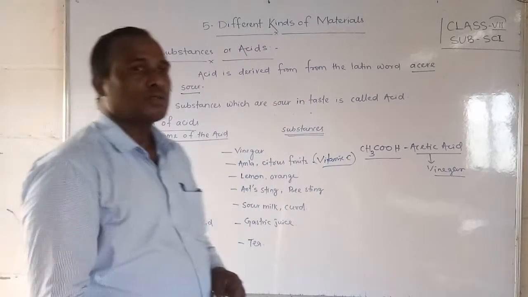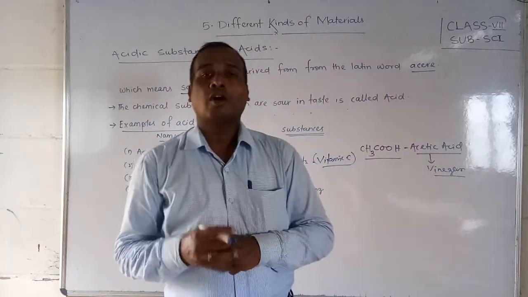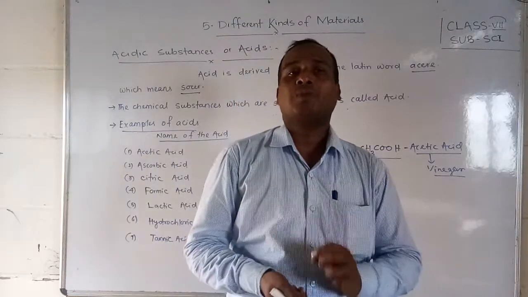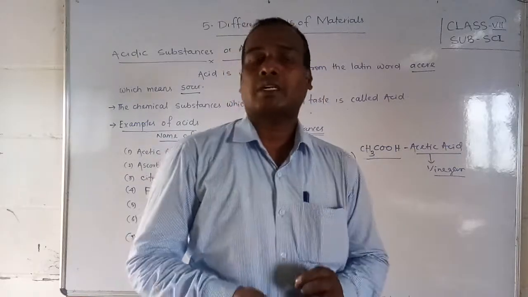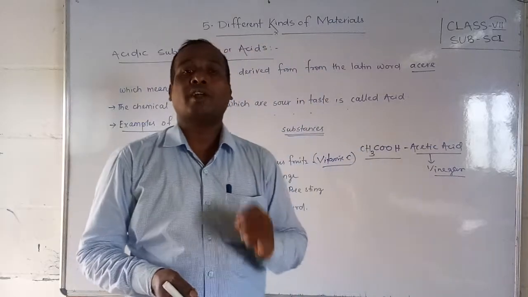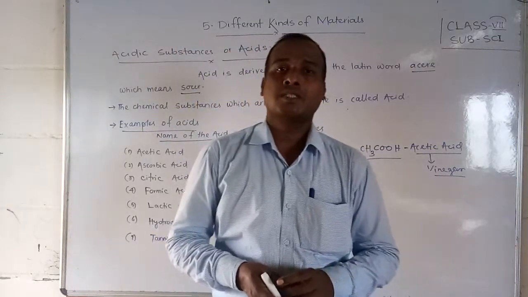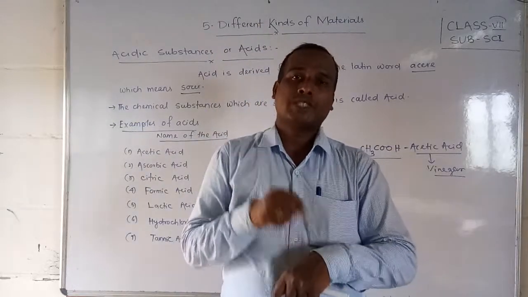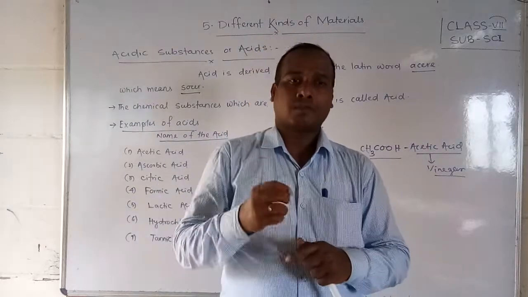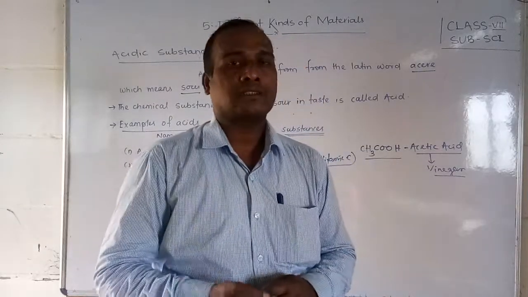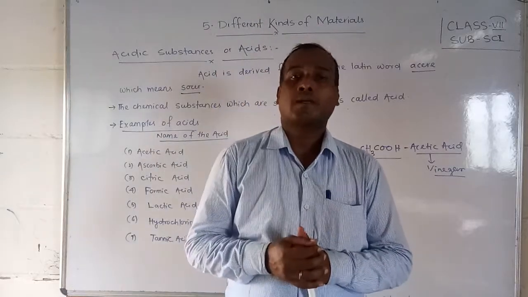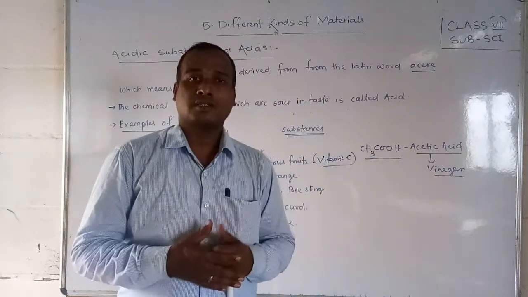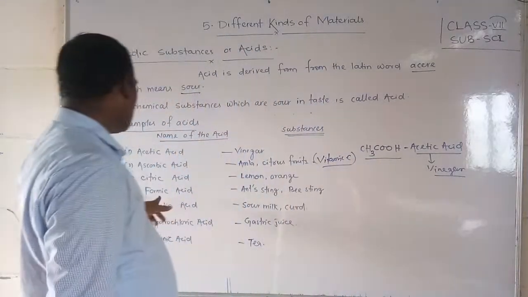Formic acid, what is that, friends? You have seen that whenever an ant or a bee stings your body or skin, it leaves one special type of acid called formic acid. The formic acid gives us a burning sensation on our skin. So when an ant or a bee stings your skin, it leaves some acid, which is called formic acid. Formic acid gives us the burning sensation and pain which we feel.